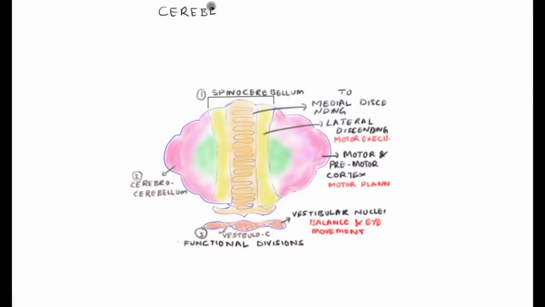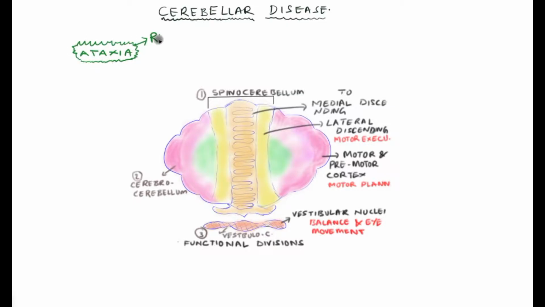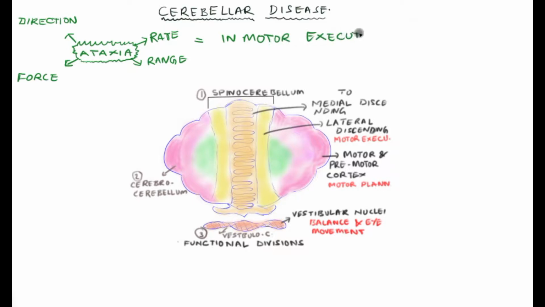Cerebellar diseases or lesions. We have seen the basic cerebellar connections and their functions in the last video. Ataxia is a very common feature of any cerebellar lesion. Ataxia means abnormal rate, range, force and direction of motor execution. A means absence, taxia means normal procedure, otherwise known as irregular motor execution. This is a very common feature of any cerebellar lesion.